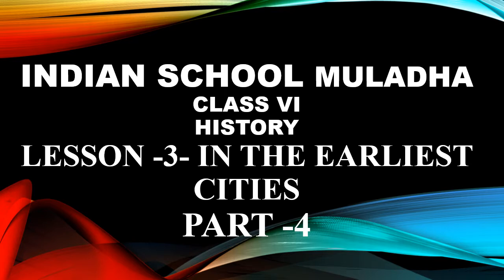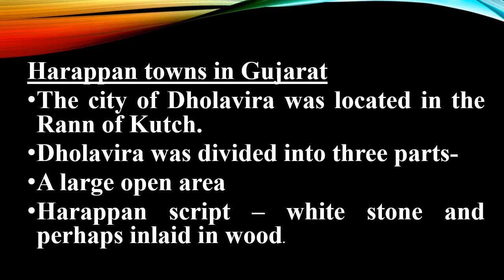Hope that all of you remember the name of the lesson which you were learning in history during the last week. Let us try to learn the fourth part of that lesson, the earliest cities. Harappan towns in Gujarat. The city of Dhalavira was an important center of the Indus Valley civilization. It was located on Khadir Bay in the Rann of Kutch. Fresh water and fertile soil were available in this region.